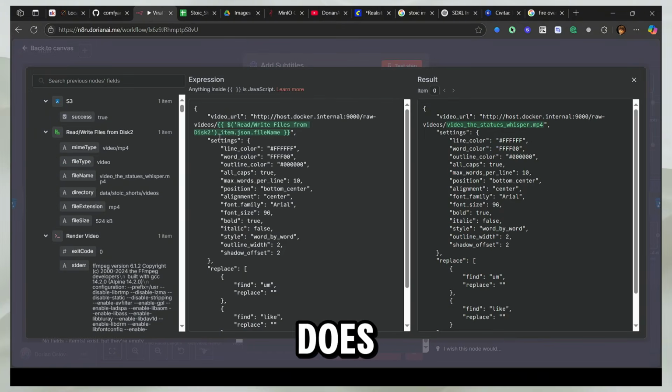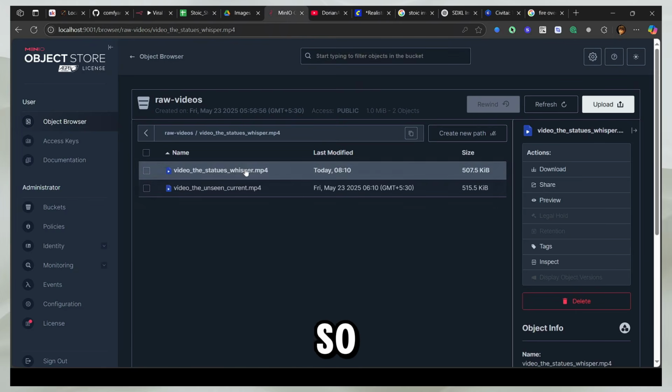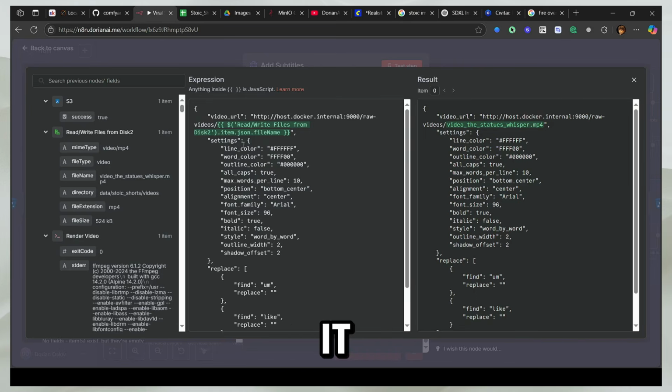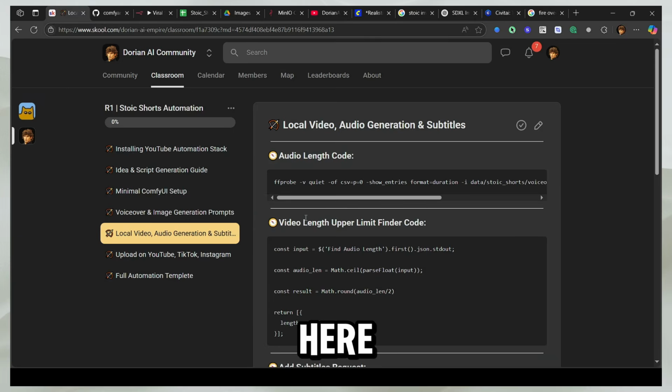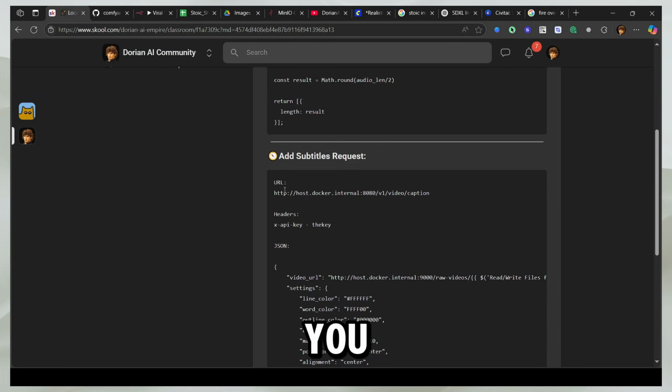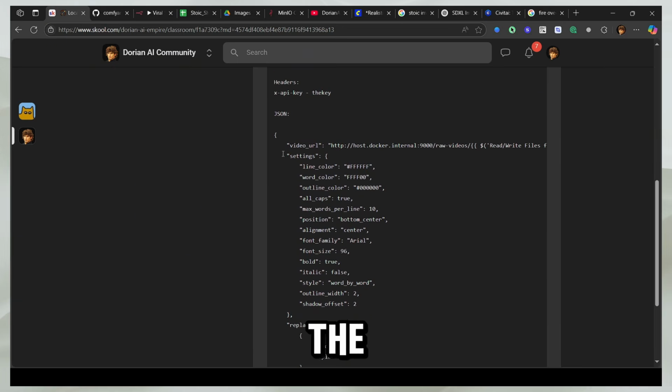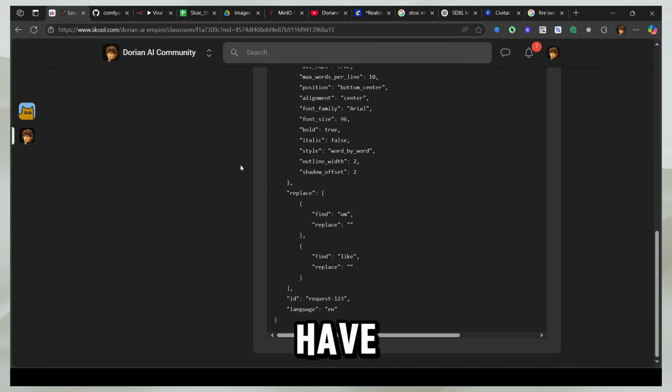What this does is it takes our video URL. The video is stored in our Minio, so it takes this URL, which it calls from this, and then these are the settings of the letters. You can change the subtitles. You can have different styles as well. You can have all the subtitles in one go, but I've selected the word by word style. It's just going to pop every second so the people don't lose their focus. And then we have all this stuff. We have the color, the font family, and everything going on here. You can find this code here as well. So you have the URL, the headers, and this is the JSON. So you have this section, and then you have this section.